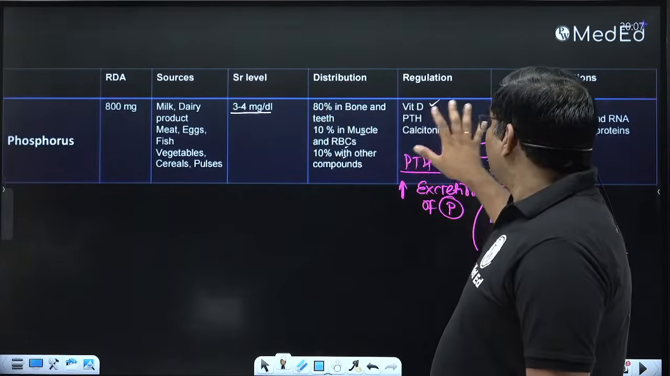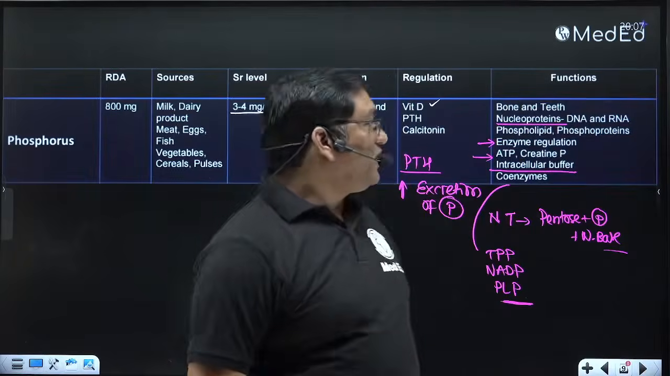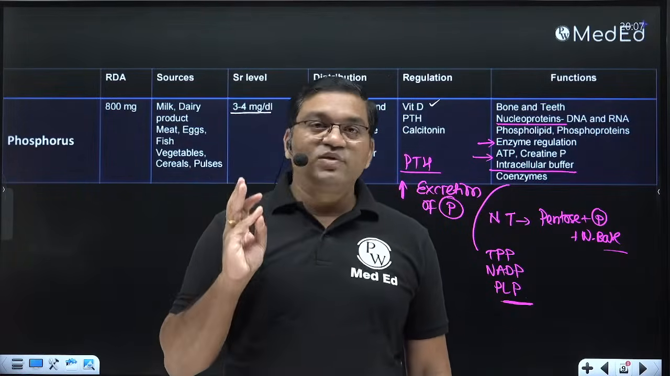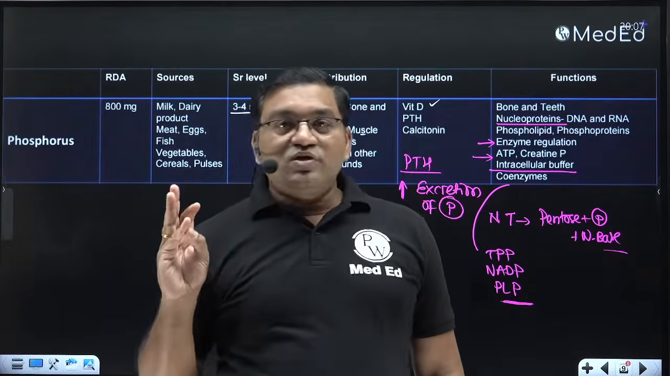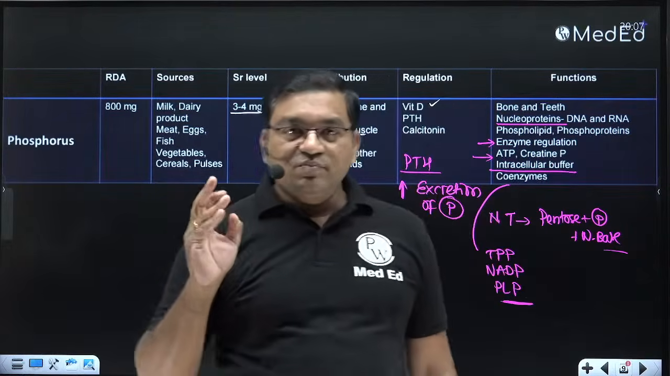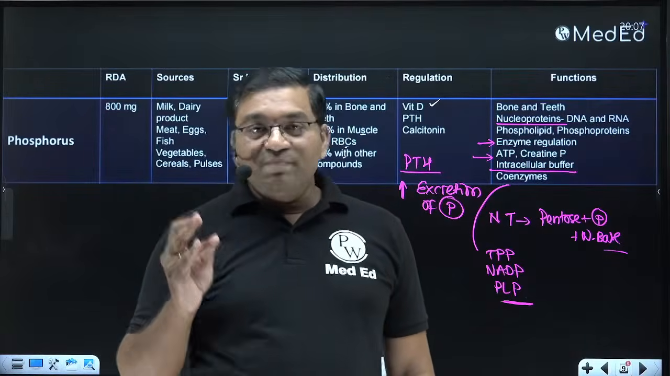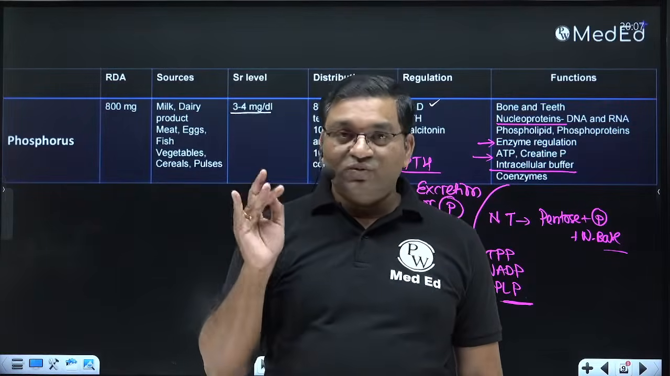Okay. Now the regulation is by vitamin D, parathormone and calcitonin. Phosphorus has important functions apart from bone and teeth formation. It is important for DNA and RNA synthesis, for activation of enzymes, as an important component in phospholipid synthesis, and in phosphoprotein synthesis.